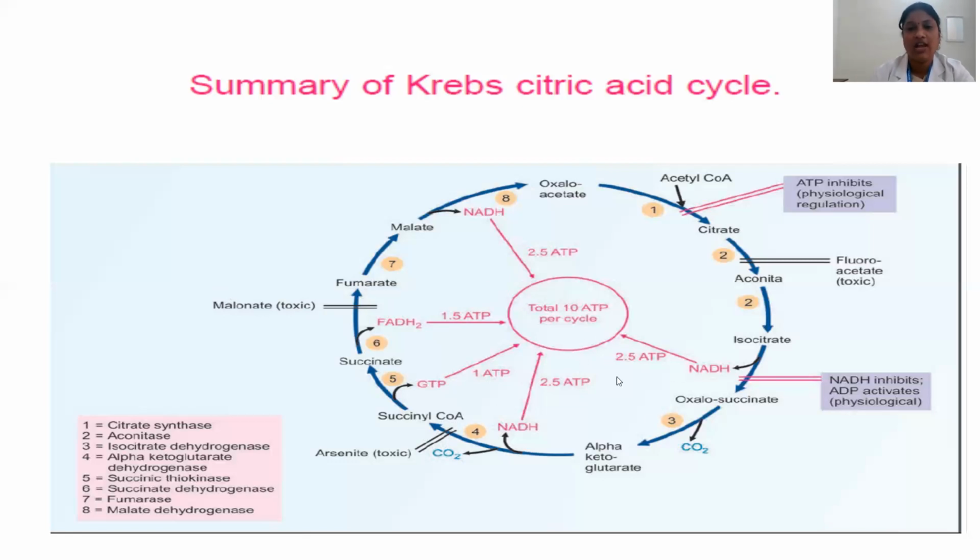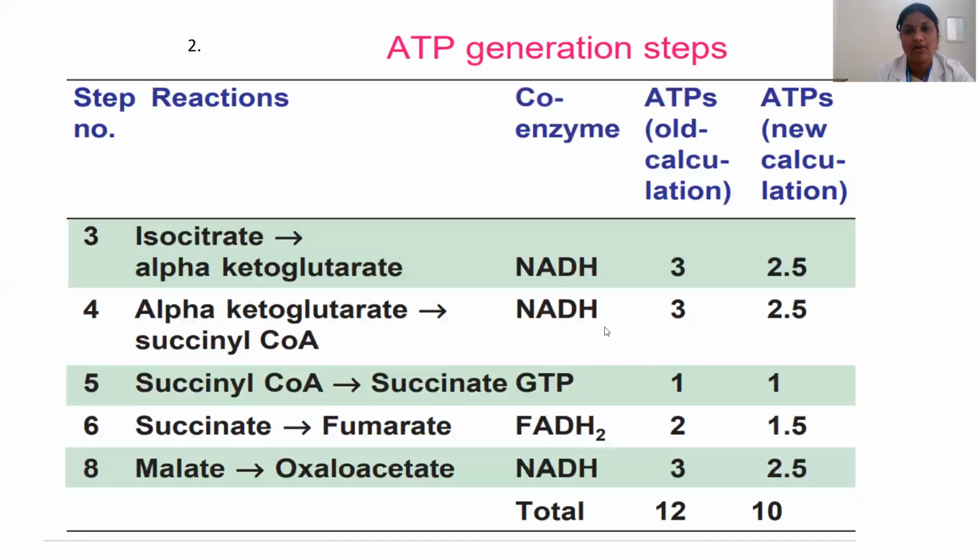And totally 3 NADH are produced in the citric acid cycle. Each NADH will result in formation of 2.5 ATPs. So by virtue of NADH production, around 7.5 ATPs are produced, and there is one substrate level phosphorylation happening in the fifth step, which results in formation of one GTP, which contributes 1 ATP to the ATP pool, and then one FADH2 is produced at the sixth step, which will result in formation of 1.5 ATP. So totally 10 ATP are produced per cycle of citric acid oxidation of acetyl coenzyme A.